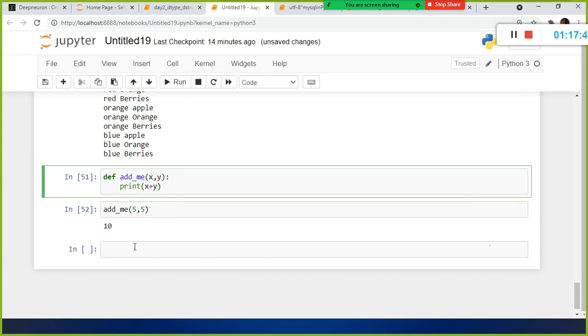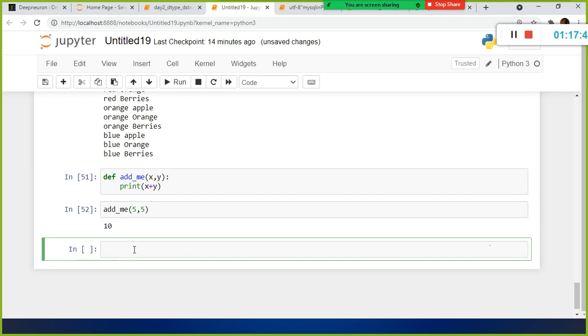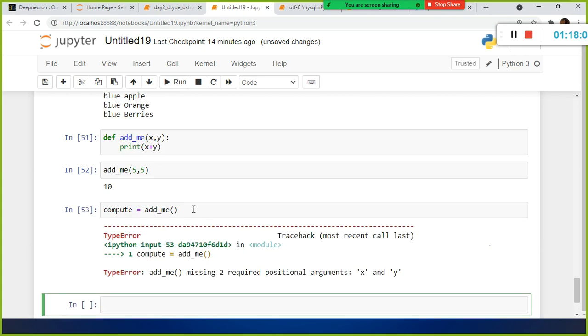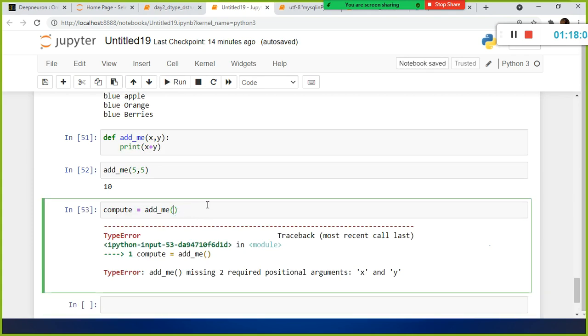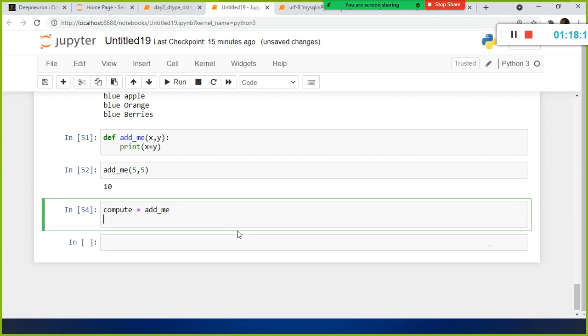I can assign a function to a variable also. For example, I have something called compute. So compute here, add me. I can assign a function to a variable also. Look here. Okay, here I need to specify the values, 5 comma 5, right? So 5 comma 5, or I can say add me. I can do it this way also, right? And compute 5 comma 5.